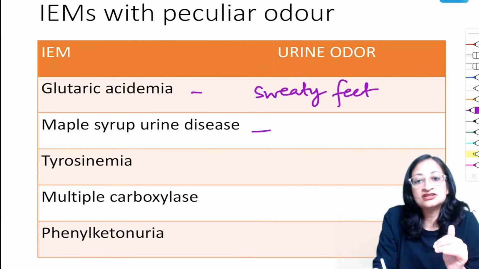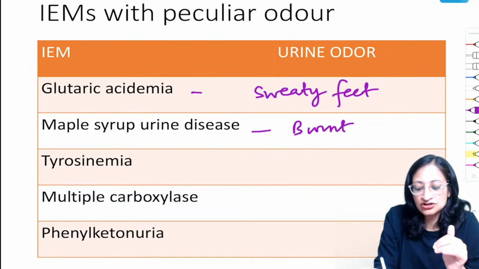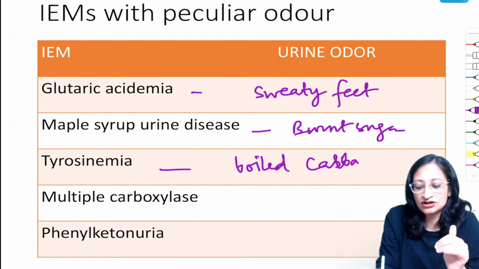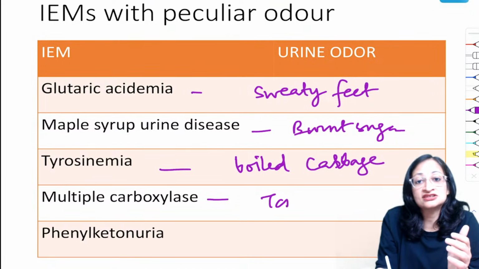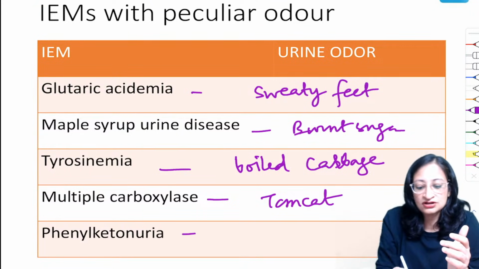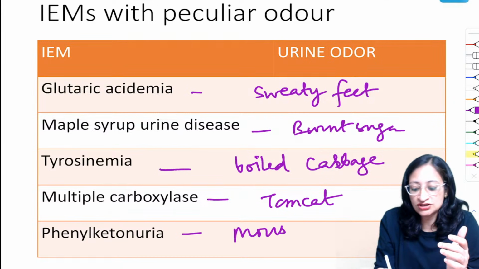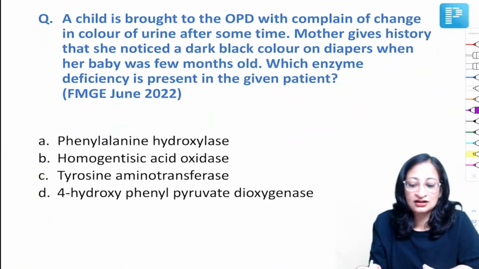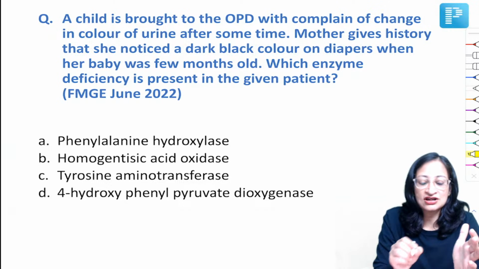Maple syrup urine disease, you get a burnt sugar odor, like we already mentioned. Tyrosinemia, you get a boiled cabbage odor. Sometimes you get questions related to it. Multiple carboxylase deficiency was asked once, tomcat urine odor. And phenylketonuria, you get a mousy or a musty body odor. Now, a child will, again, this question has been asked multiple times.